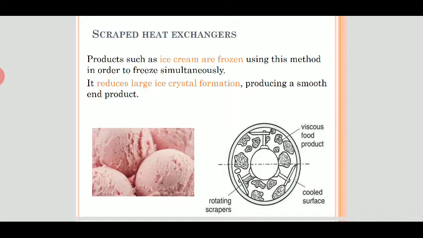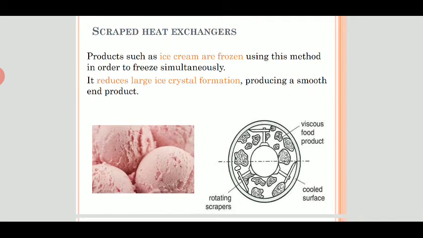For this method, basically nitrogen gas is used. We use a nitrogen cylinder which is attached with one flat plate, and when we go for the formation of ice cream, we keep the ice cream solution on that flattened plate which is attached with the nitrogen cylinder, and immediately we treat it.